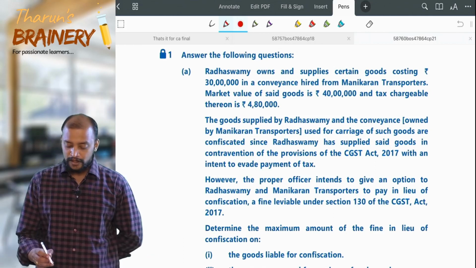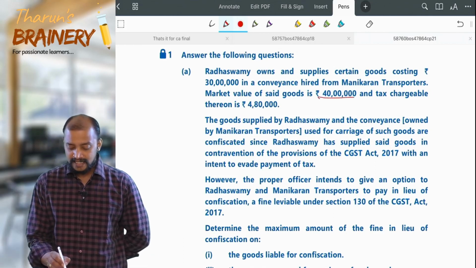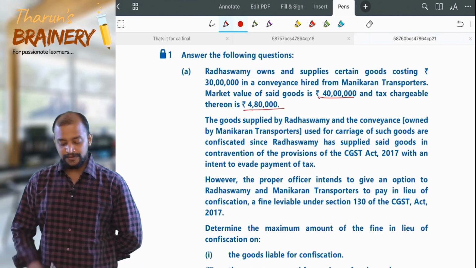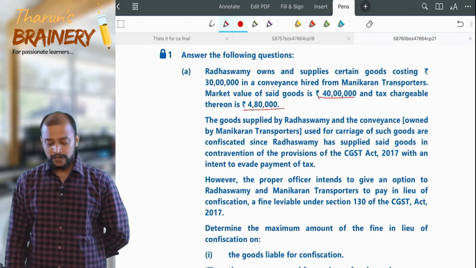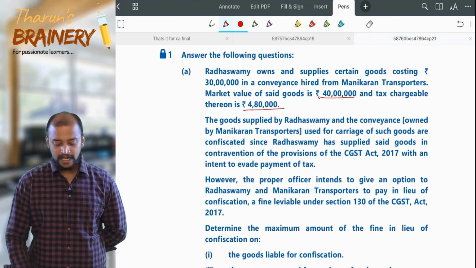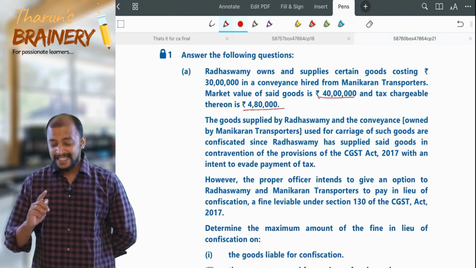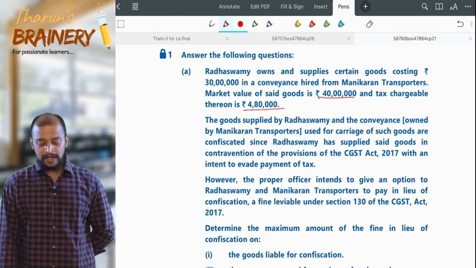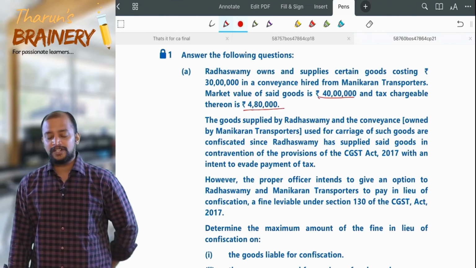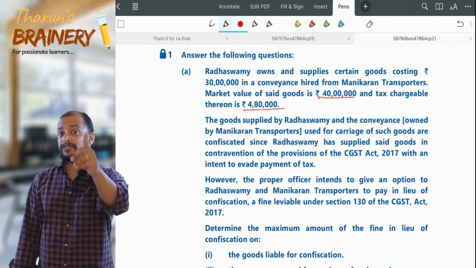The goods supplied by Radha Swami and the conveyance owned by Manikarnan transporters used for carriage of such goods are confiscated since Radha Swami has supplied the said goods in contravention of the provisions of the CGST Act, section 129.